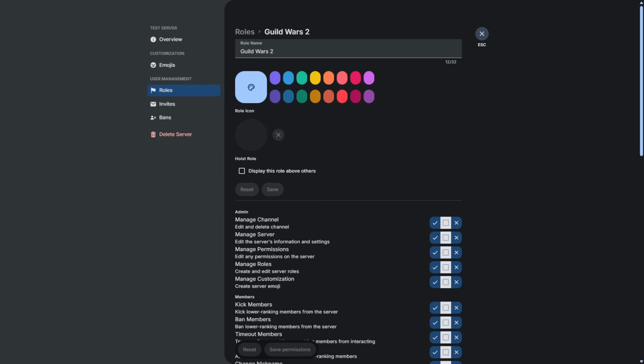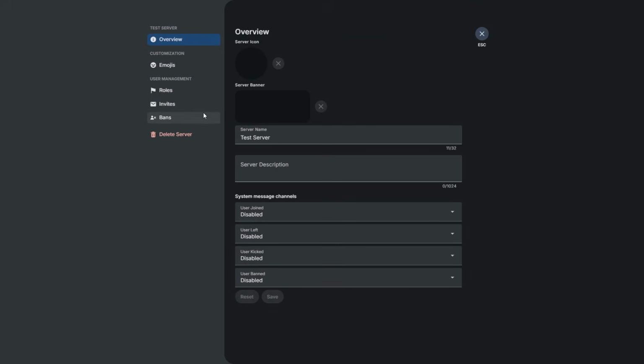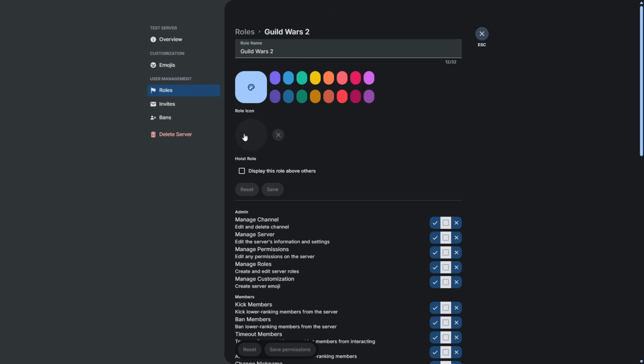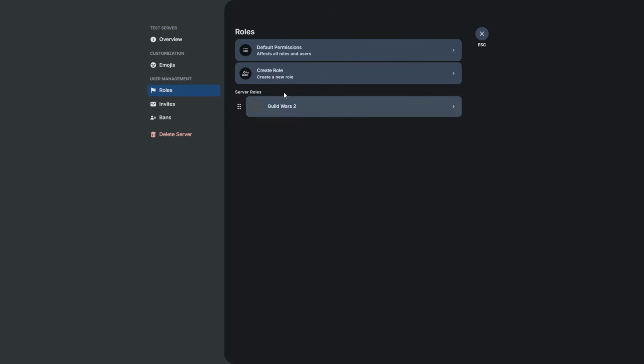So if we go back up to Guild Wars 2, then we're going to go to, where is it? Guild Wars 2, is it this one? Let me verify. Yes, that one. So if I open that, save it. Now we have the Guild Wars 2 logo on there. Oh, it didn't even actually throw it on there because it was not the right one. Was it that one? Save. That one will work. Okay. Whenever you're done, you can't hit escape or X. You want to hit roles to go back to your roles page. But yeah, now it'll have Guild Wars 2, and then you have that.